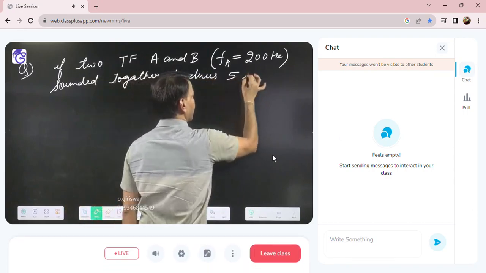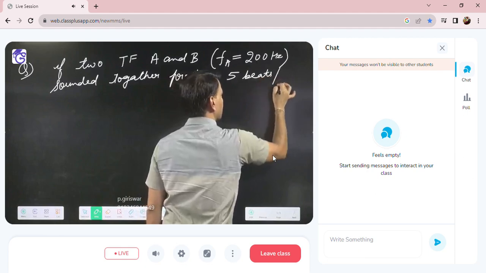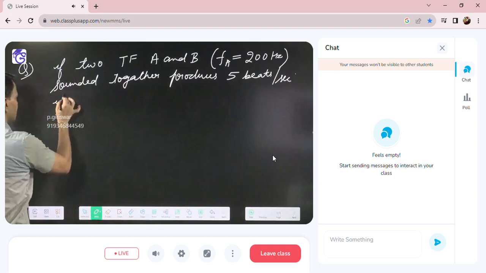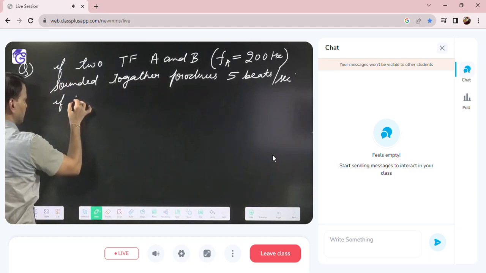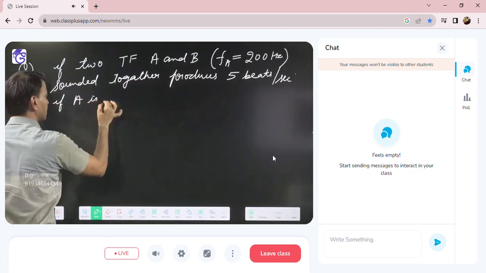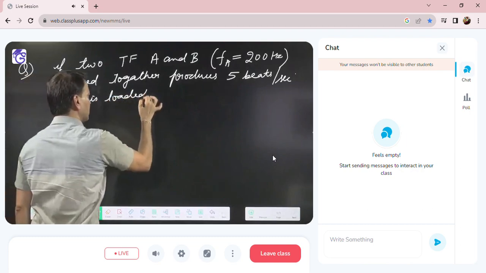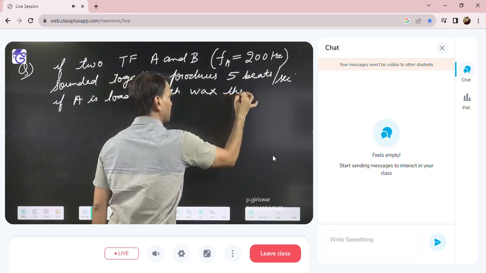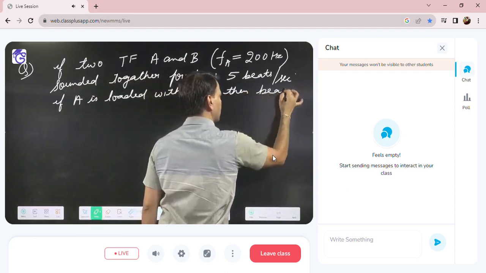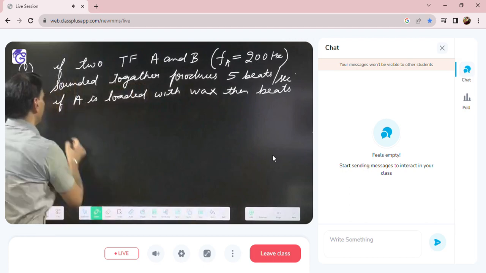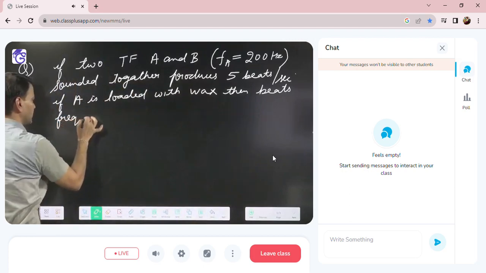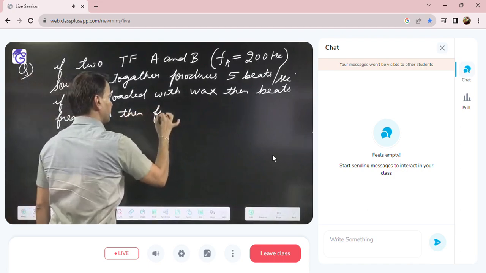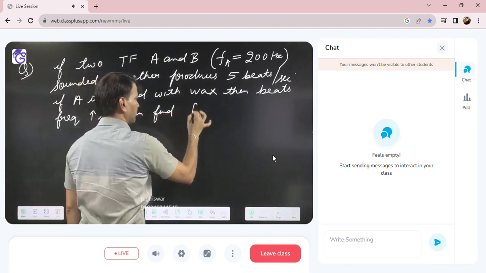Produces 5 beats per second. If A is loaded with wax, then beat frequency increases. Then find the frequency of B.